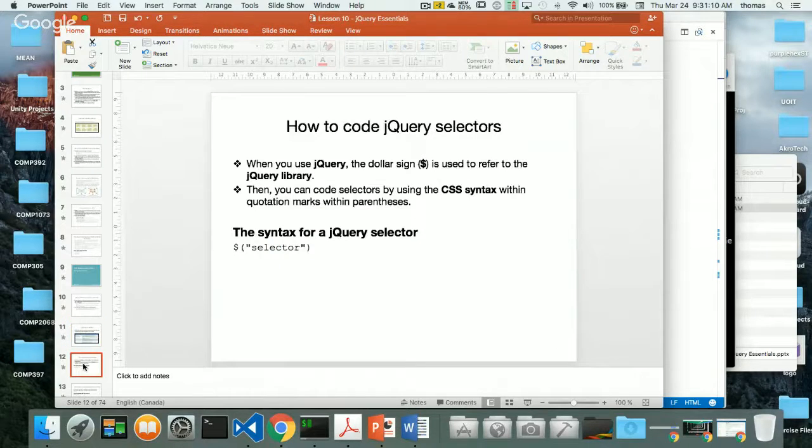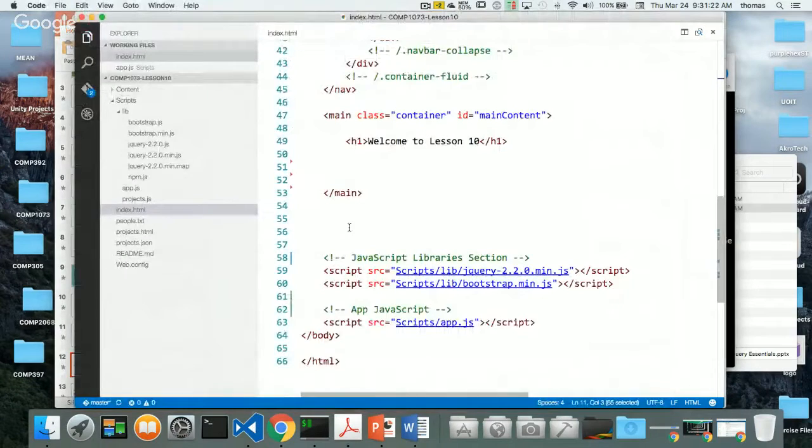So if you look at a code example, notice that we have the $, that means jQuery. That's what this $ means. And then the selector, right? So for example, if I wanted to target a selector on my page, if I go back to here, here's our H1 tag, under main content. So how would I make that selector happen if I was going to do CSS? Well, I probably would do something like this: pound main content, and then space H1 for the H1 selector. So I want to affect the H1 selector here under main content.